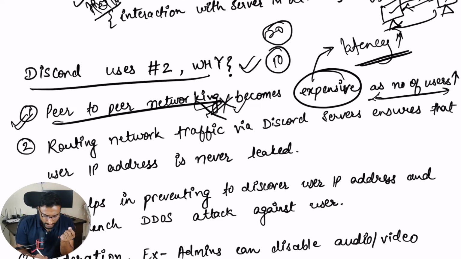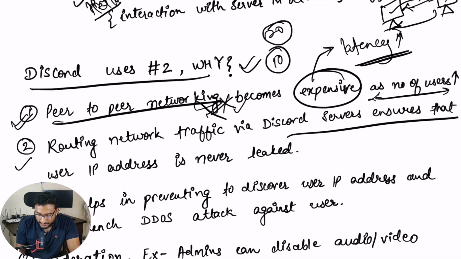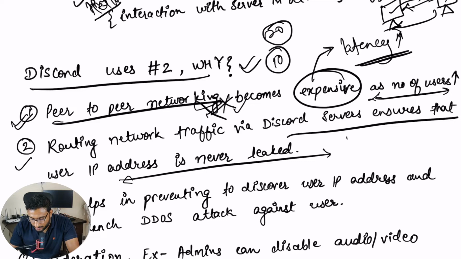Definitely there are certain added benefits apart from low latency, which you can achieve by using client-server architecture. Another benefit is routing network traffic via the Discord server ensures that the user's IP is never leaked. When you are interacting with a peer-to-peer connection, this is your 1 and this is your 2.